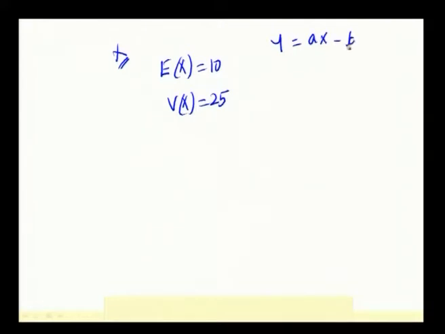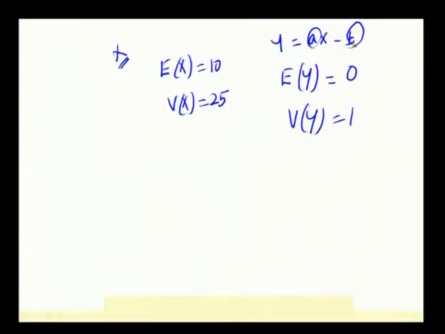So, this is the expectation of another random variable which is equal to ax minus b, and its expectation and its variance are given. So, you have to find out the constants a and b. How to find out the constants? What all is given in this question? It is given expectation of x equal to 10, variance of x equal to 25, this is about x, and about y which is equal to ax minus b, the details given are expectation of y equal to 0 and variance of y equal to 1. Your job is to find these values of a and b, and it is also given a and b are positive. So, we have to find out a and b. How to find out a and b?